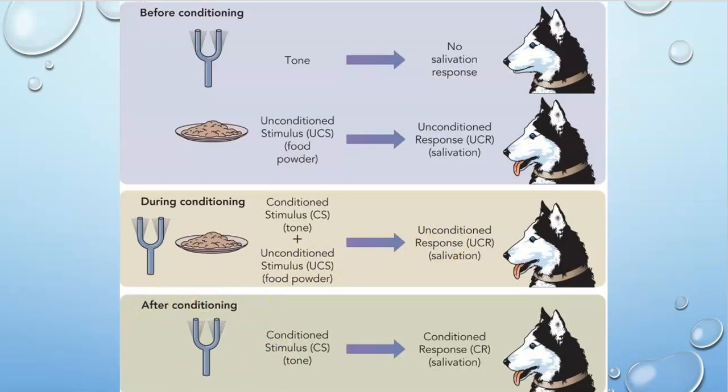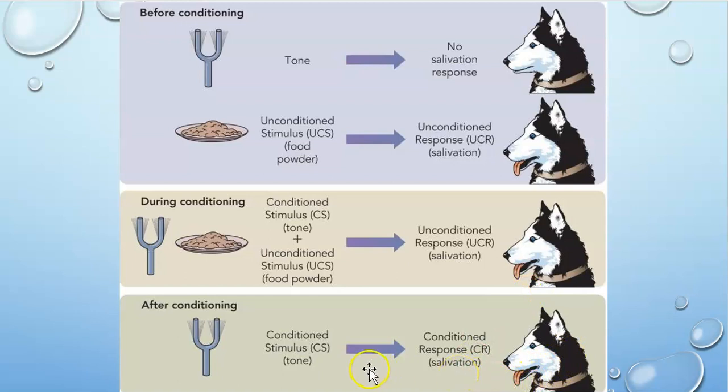However, when we're done conditioning, in a testing phase, we can hit the tuning fork, and the tuning fork will make that beautiful sound. Remember, the tuning fork is the conditioned stimulus. Because it's after training, the dog will start to salivate.